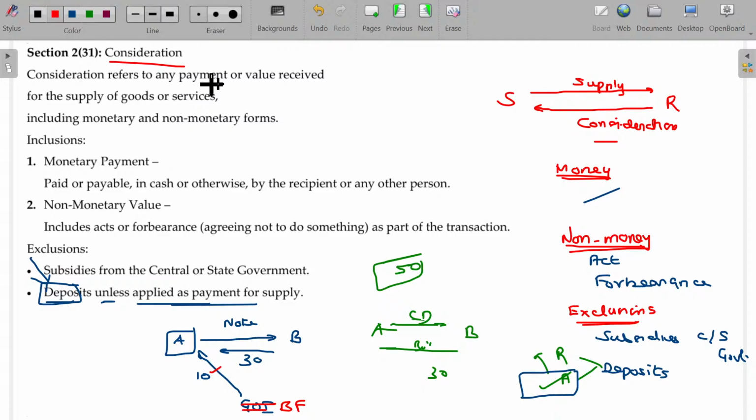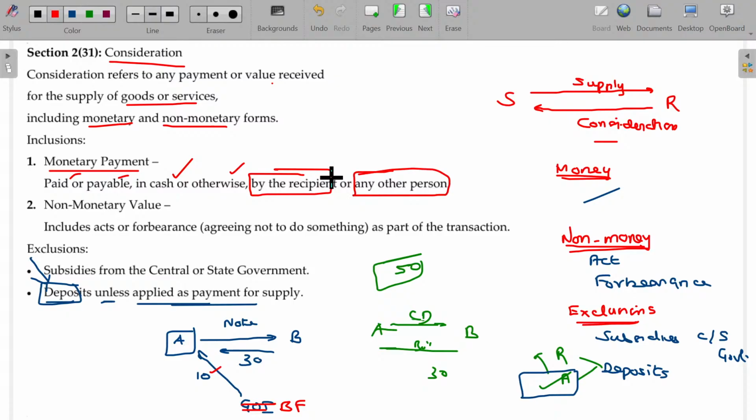Consideration refers to any payment or value received for the supply of goods or services, including monetary and non-monetary forms. Then you have to understand what is called monetary payment. Paid or payable. Even if outstanding, it is considered as consideration. It's not required to be paid today itself. It may be in the form of cash or otherwise. By whom? By the recipient or by any other person.